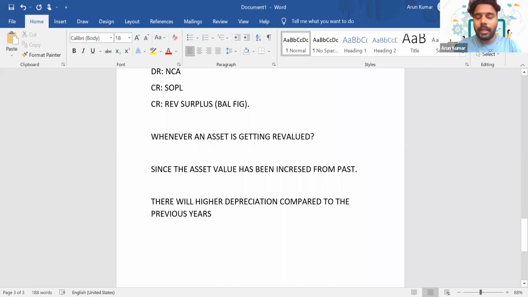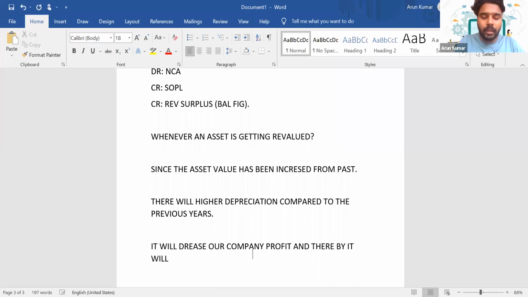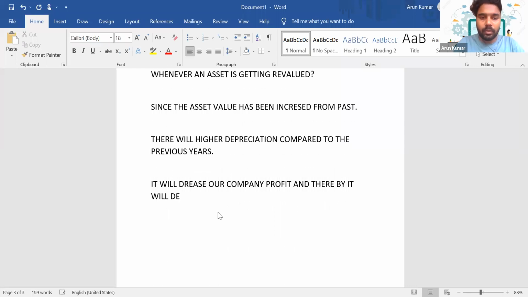So it will decrease our company's profit, and thereby it will decrease our retained earnings as well. So how will you remove that impact?